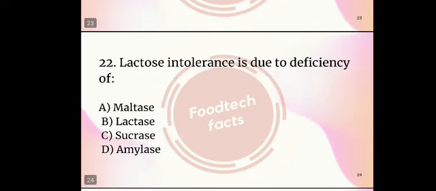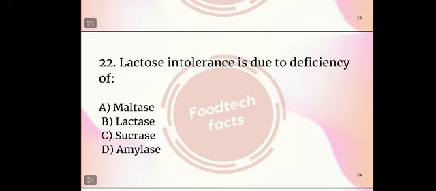Lactose intolerance is due to the deficiency of. It's the 22nd question. Options are maltase, lactase, sucrase and amylase. So lactose intolerance is due to the deficiency of option B, lactase enzyme. 23rd question. Which carbohydrate is found abundantly in sugarcane? Options are lactose, sucrose, maltose and galactose. So the right answer is option B, sucrose.